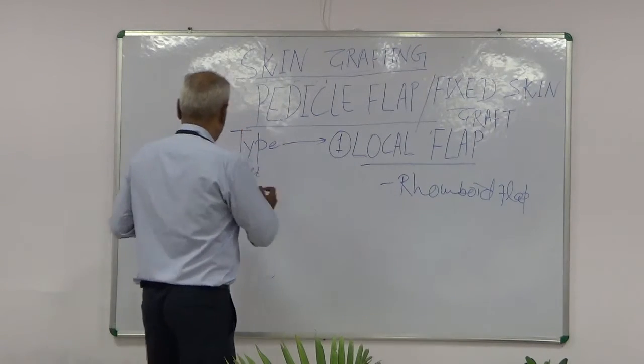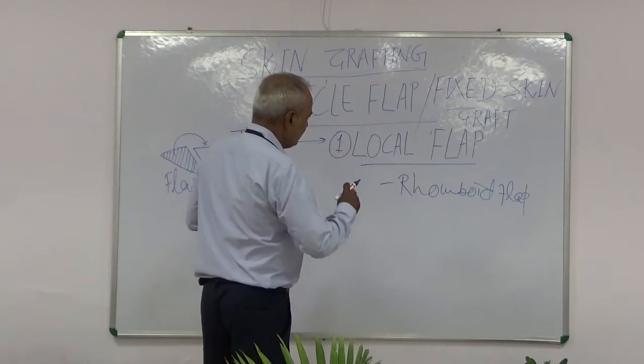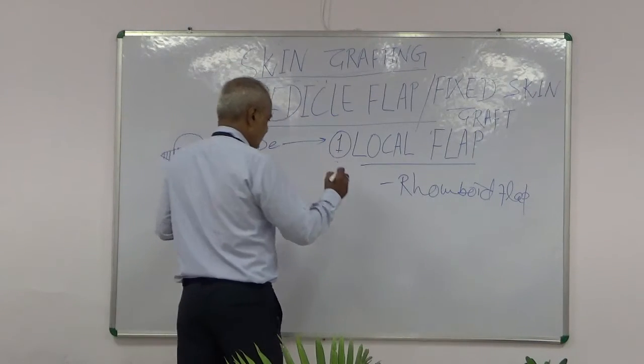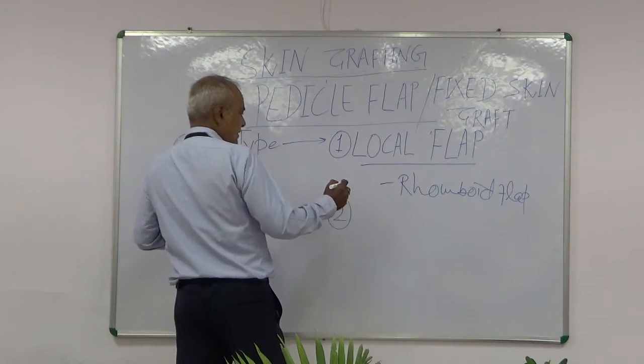This is known as rhomboid flap. Here, the flap is turned on its own blood supply. Second is distant flaps.